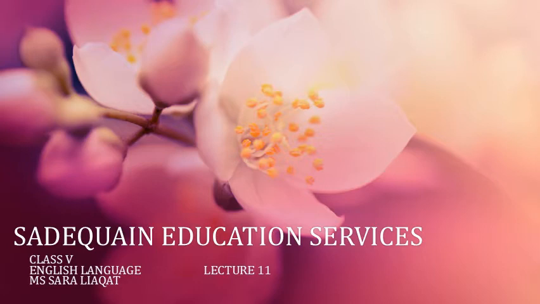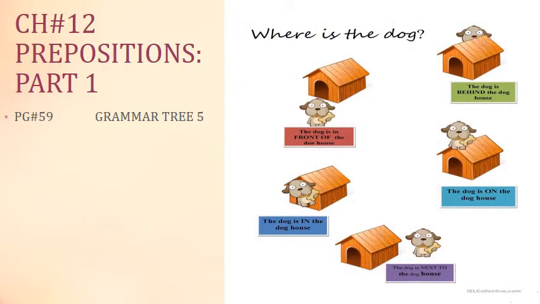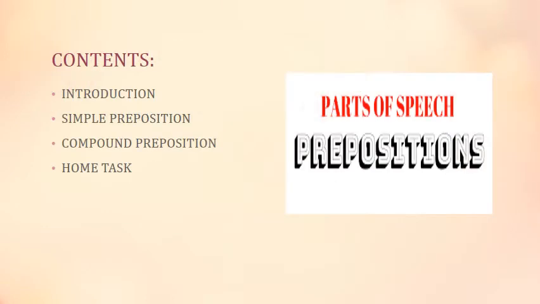Today is our 11th lecture of English language for class 5. So students, today we are going to discuss chapter number 12, which is prepositions. It is on page number 59 in your Grammar Tree 5. This is part 1 of prepositions. So let's begin. As you can see, there is some content to be discussed today. First we have to discuss the introduction, and then the simple preposition and compound preposition. These are the types of prepositions, and in the end I will give you the home task. Preposition is a part of speech.